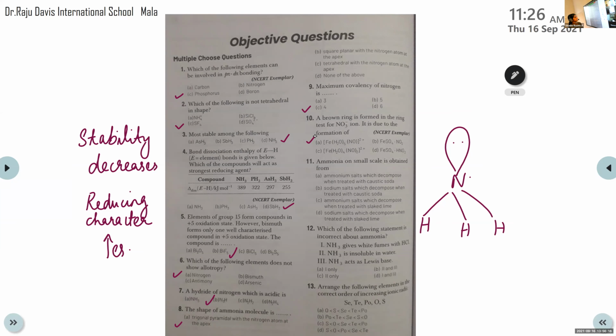Then 11th question. Ammonia on small scale is obtained from: ammonium salts which decompose when treated with caustic soda, sodium salts which decompose when treated with caustic soda, ammonium salts which decompose when treated with slaked lime, sodium salts which decompose when treated with slaked lime. This is from the preparation of ammonia, page number 175. Among these options, which is the correct answer? From ammonium salt, which reagent is used? Caustic soda, that is NaOH. Slaked lime, that is Ca(OH)2.